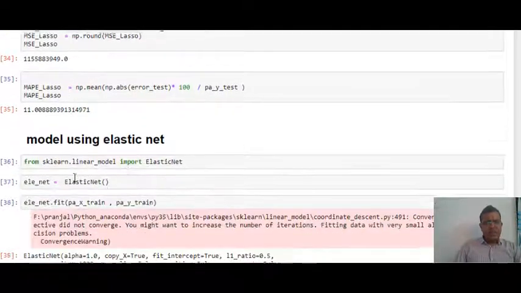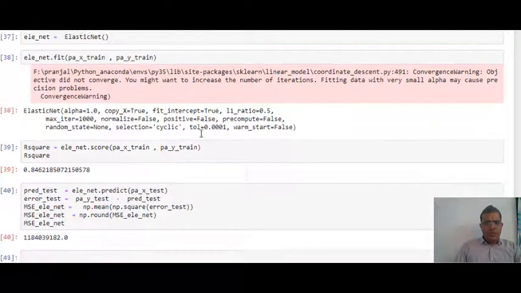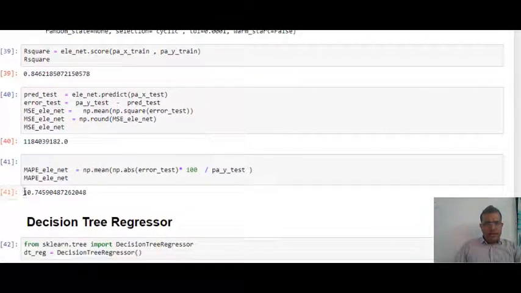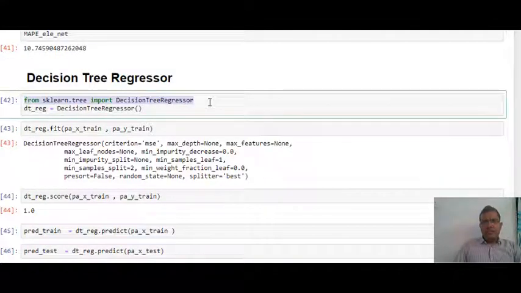Elastic net will use both your ridge and lasso. And let's compare our MAPE. So MAPE is around 10.74. Then I'm using my decision tree regressor. Normally when we use decision tree, over here I say decision tree classifier, but as of now I'll set decision tree regressor, and then obviously I'm fitting it and scoring it.